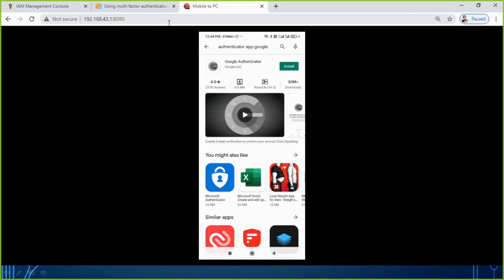Can you see it on the screen? It is Google Authenticator. This is the app I am going to download on my phone, and it will help me perform the MFA task. Let me click on the install button here. Now you can see it is being downloaded and installed. It's a very small app. So I have downloaded this app now.